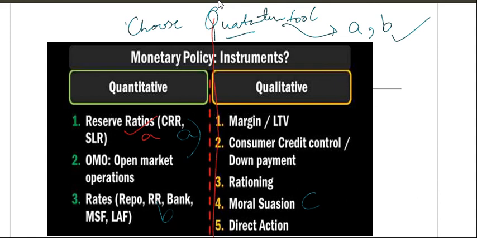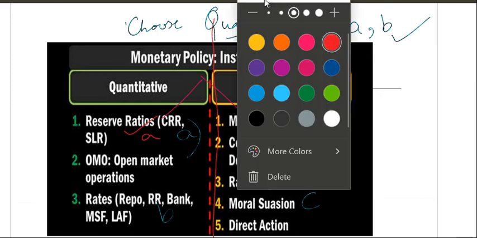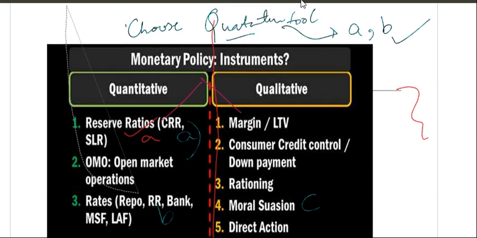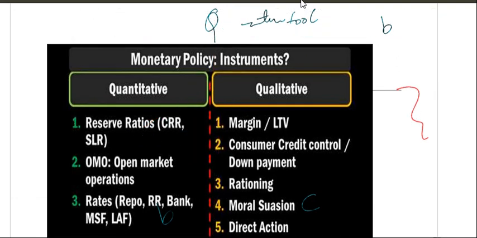So today we have learned these things. These are the classifications of monetary policy. Fine. Next, in quantitative, what are the things? Reserve ratios, that is CRR, cash reserve ratio, and statutory liquidity ratio. We will read these in the next slides.